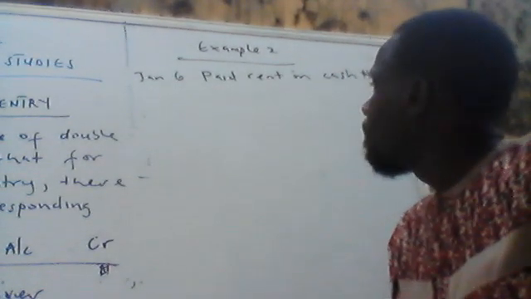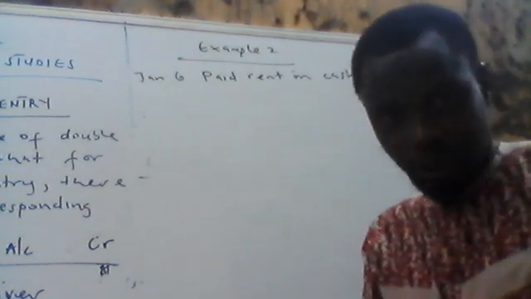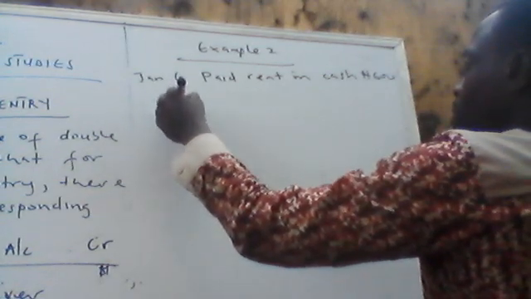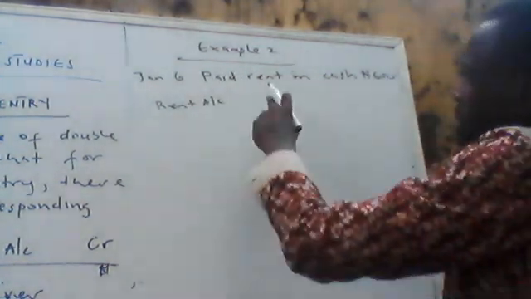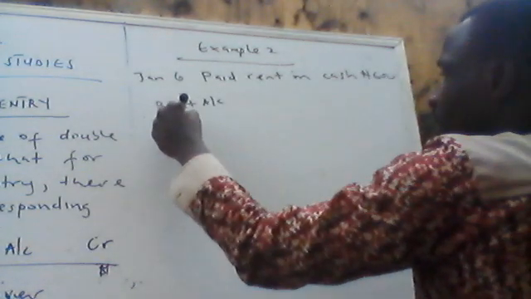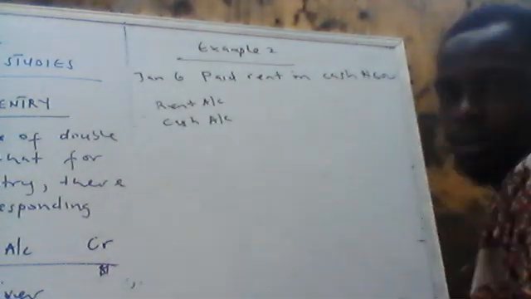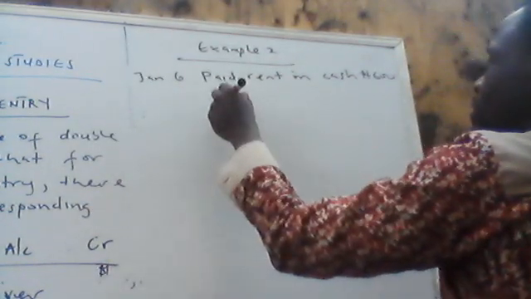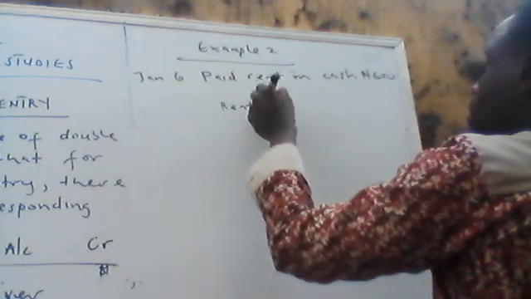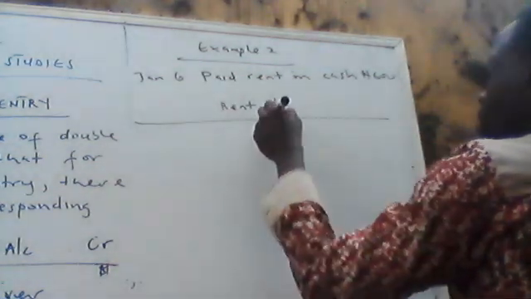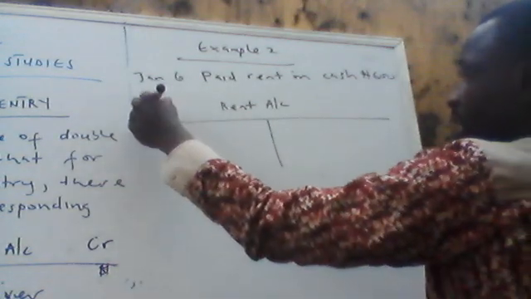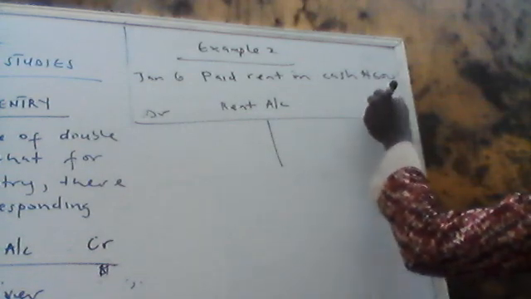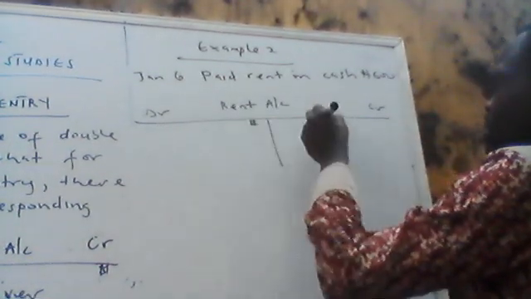Look at this example again. January 6, paid rent in cash. What do we do here? We prepare rent account and cash account. Now you prepare rent account, you write rent. Let me just write this rent account. Then don't forget your debit side, DR, very, very important. Then the credit side, CR. Then you put your naira here.